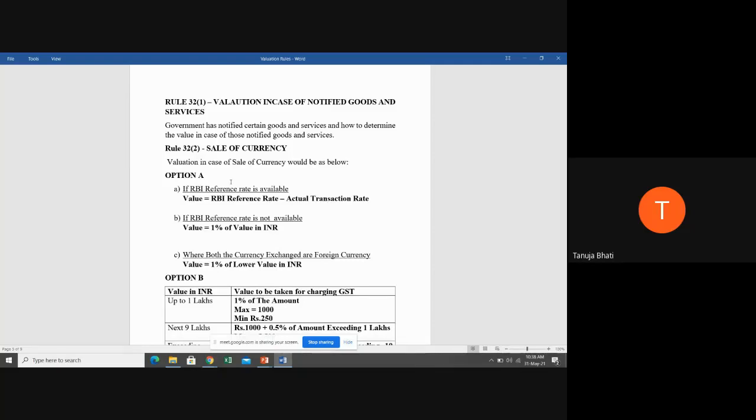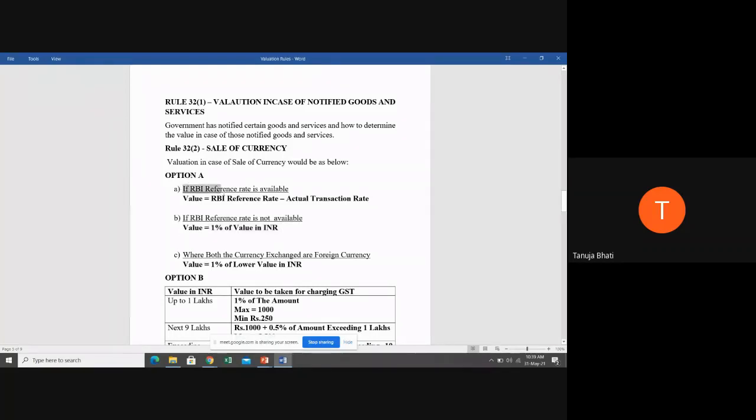So did you all understand? One of the exchange should be an Indian currency. Now, when I say option A, sub option A and B, you are going to use A if one of the currencies exchanged is an Indian currency. This B part also if one of the currencies exchanged is an Indian currency.